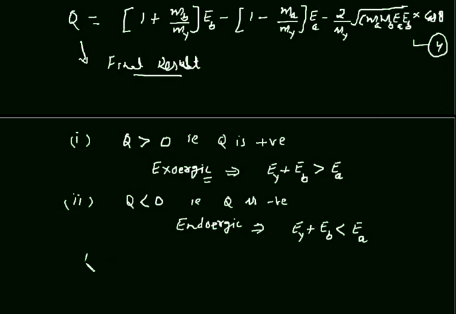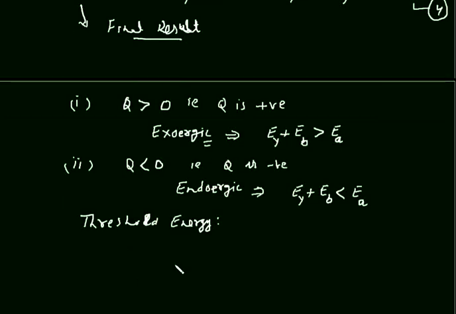Okay, now it is clear what is threshold energy. To make the nuclear reaction possible, a certain minimum amount of energy is required in endoergic reaction, and that minimum amount of energy is threshold energy.